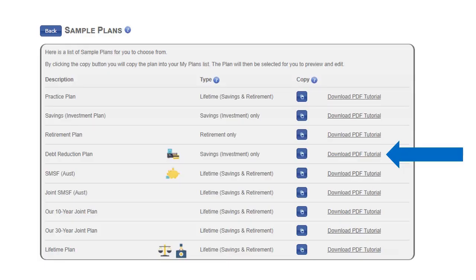For more details about the Sample Debt Reduction Plan, you should read the PDF in the section Sample Plans.